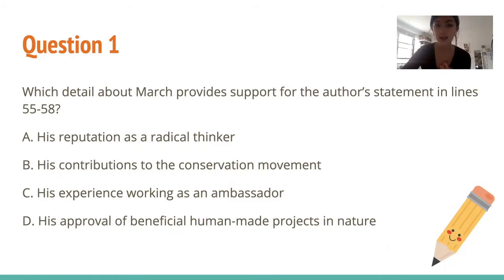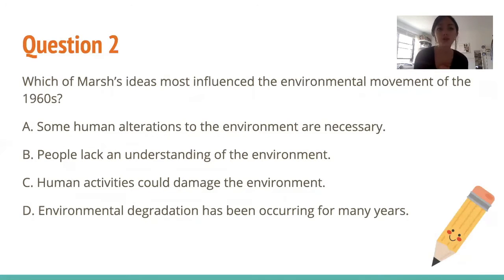Now in our answer choices, let's read through them. A, his reputation as a radical thinker. Does that have a human alteration to the environment? No. B, his contributions to the conservation movement. That again doesn't have to do with what we're looking for. C, his experience working as an ambassador. Again, has nothing to do with human alterations to the environment. And D, his approval of beneficial human-made projects in nature. So this clearly is a human-made project in nature. Humans are interfering with the environment. So the answer is D.